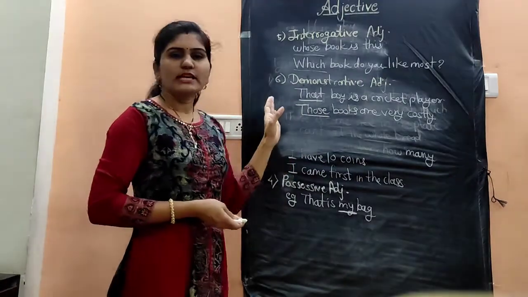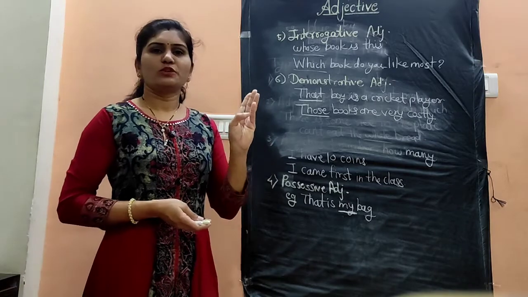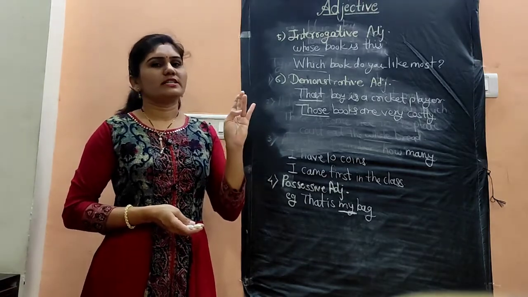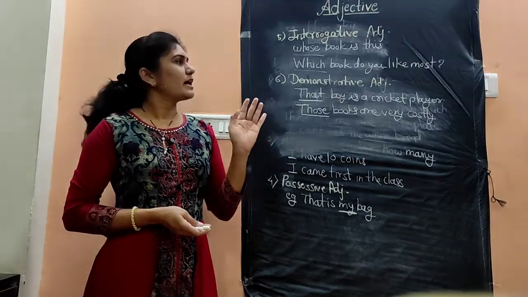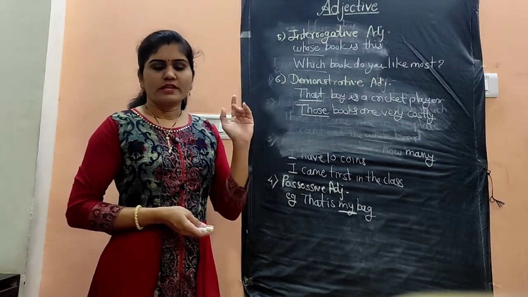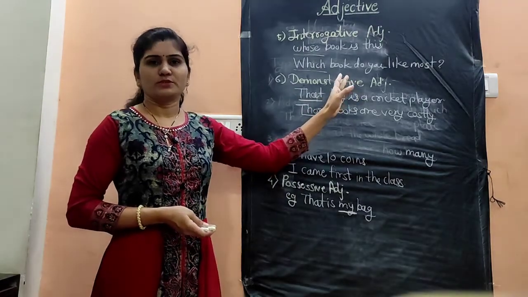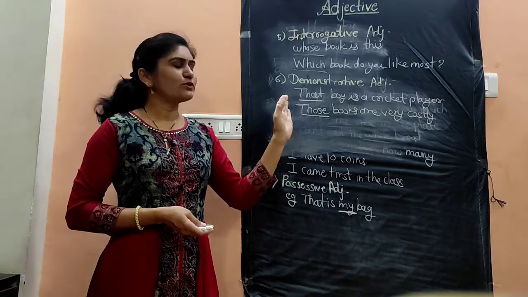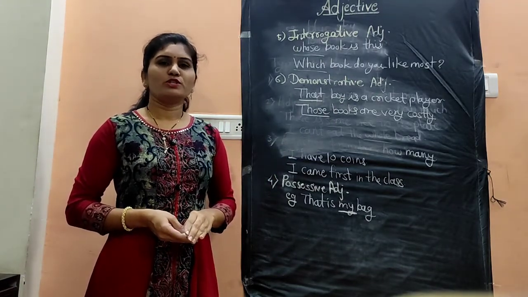So there are 6 types of adjectives we have seen here. The first one is adjective of quality, second is adjective of quantity, then adjective of number, possessive adjective, then interrogative adjective, and the last one is demonstrative adjective. So I hope you will understand the types of adjectives and what is meant by adjective by watching this video.